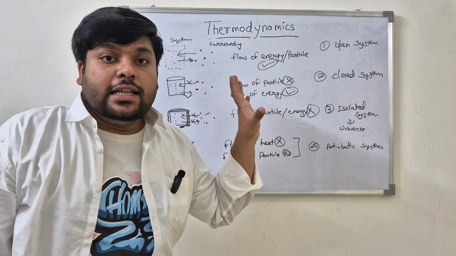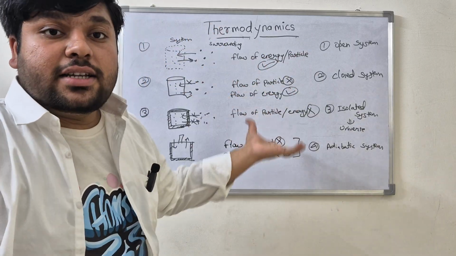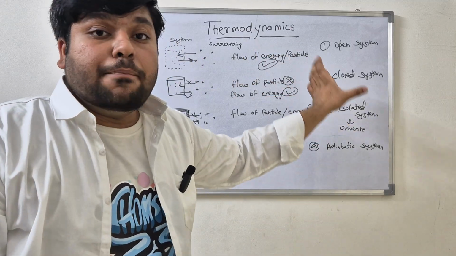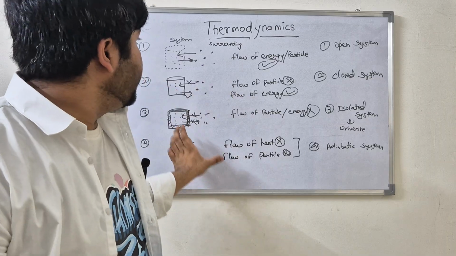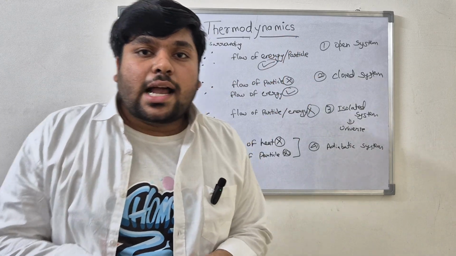So in today's class, we have understood what the word thermodynamics means and what the different terminologies are, and we have seen that depending on the boundary, we get different types of systems. So that's about today's class. Thank you.